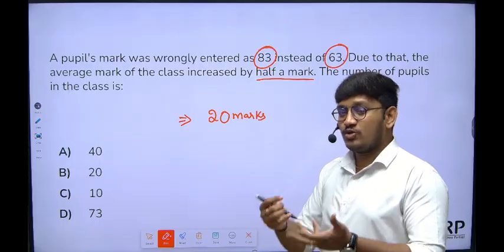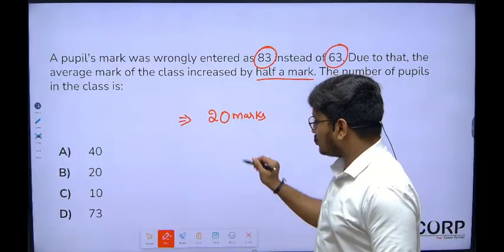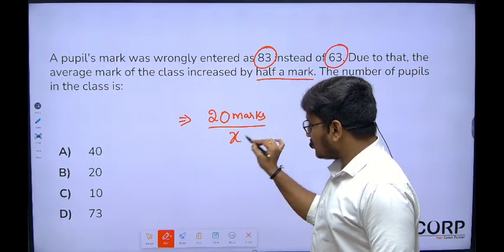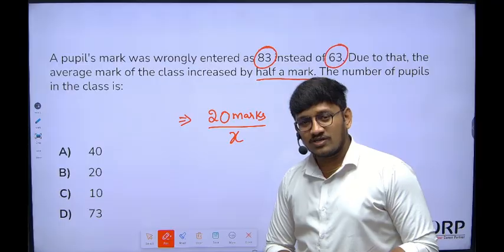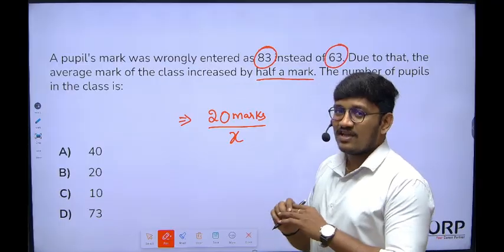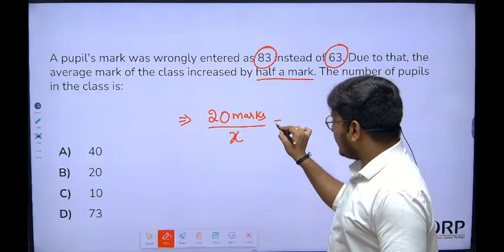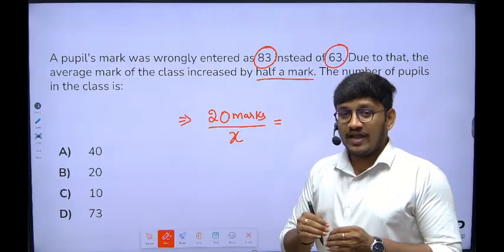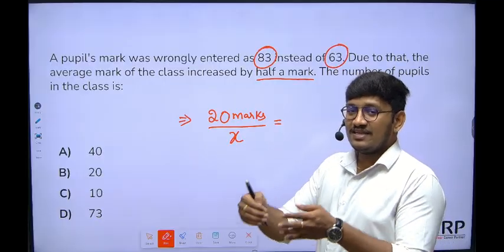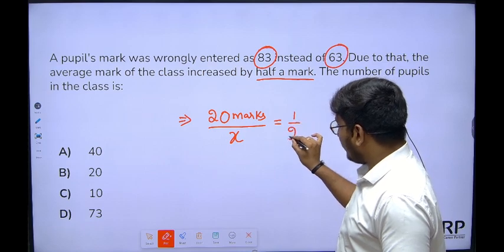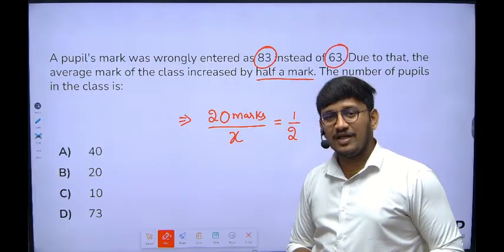How many students are there? We are not sure. So these 20 marks will be equally distributed to all the students. I don't know how many students there are, so I am considering it as x number of students. Because of that, the average of the entire class increased by half a mark.